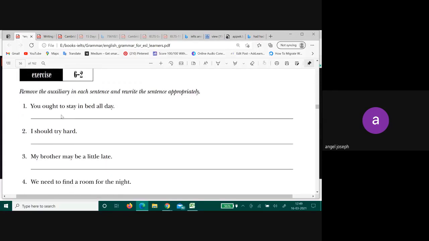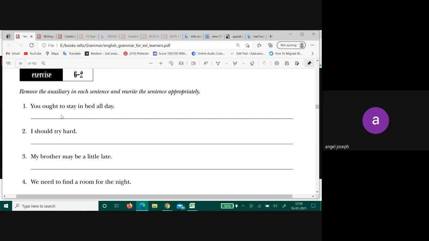Now you have to remove the auxiliary verb. So they have used the auxiliary verb. You ought to stay in bed. You stay in bed all day.